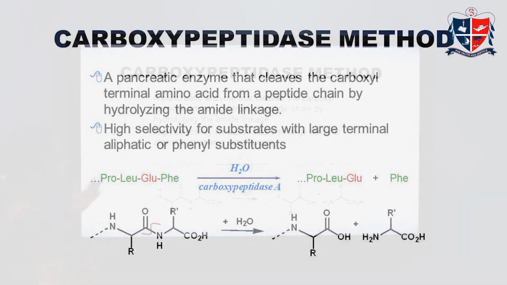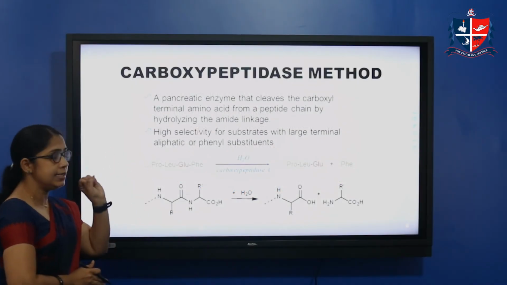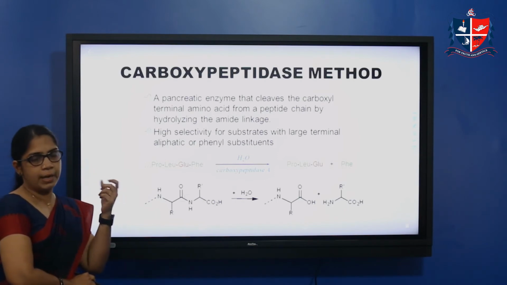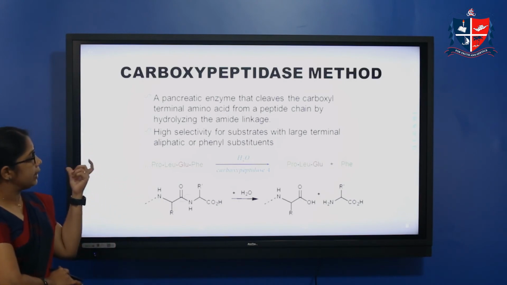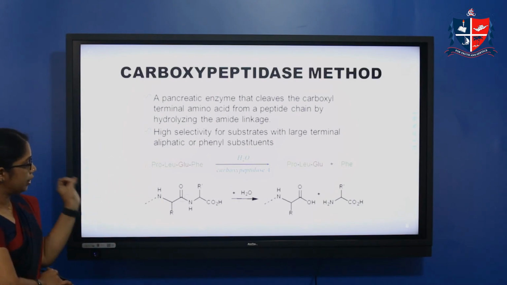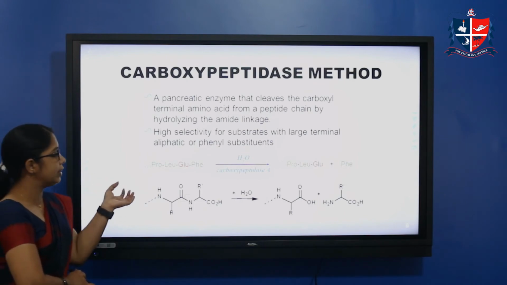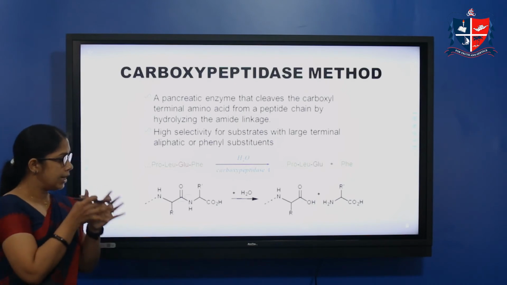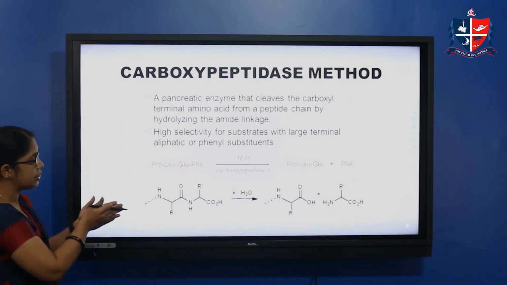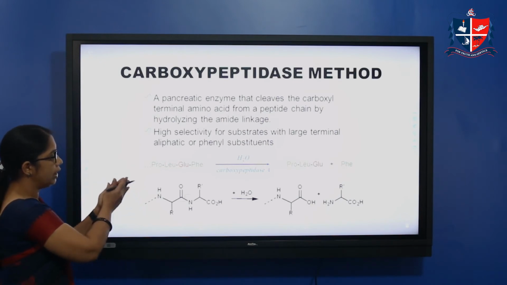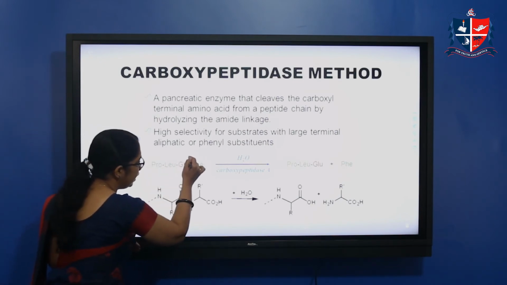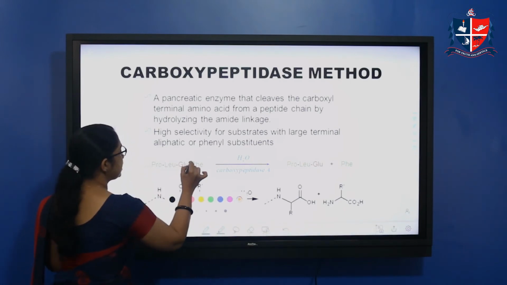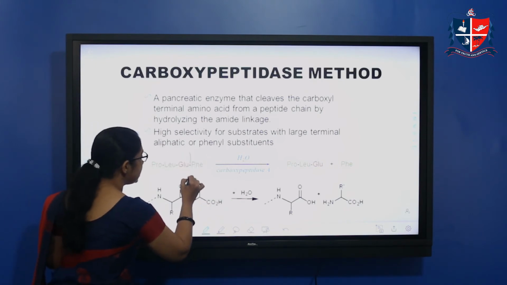the carboxypeptidase method. In the carboxypeptidase method, carboxypeptidase is an enzyme. It is a pancreatic enzyme, secreted by the pancreas. And this enzyme, on action with this protein or polypeptide, since enzymes are selective catalysts, will act selectively only on the terminal peptide bond.